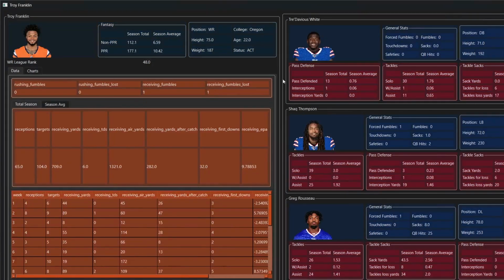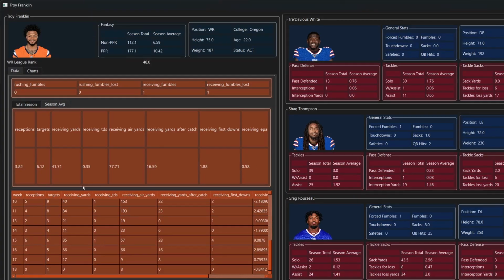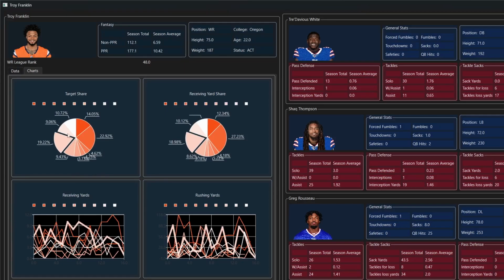For Denver's number 2 receiver, you have Troy Franklin. Moving over to his seasonal averages and the week by week information for the second half of the season. He also has 1 turnover, which is a receiving fumble in the season. And for his share, he's at 19.2% of the target share and about 19% of the receiving yard share, making him the second most productive receiver on Denver.